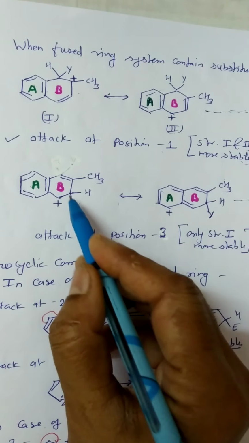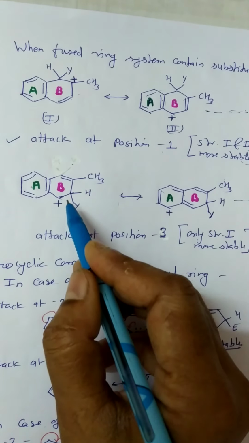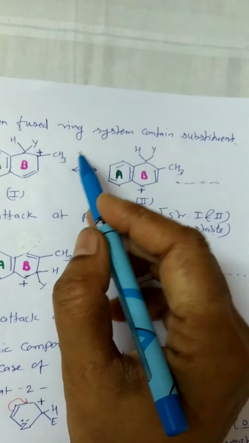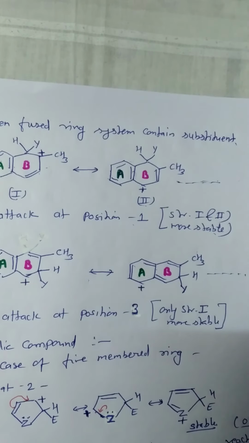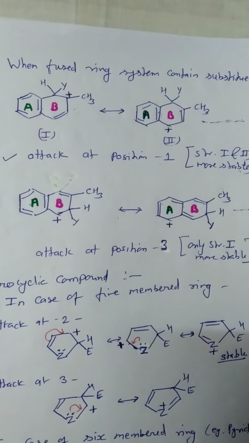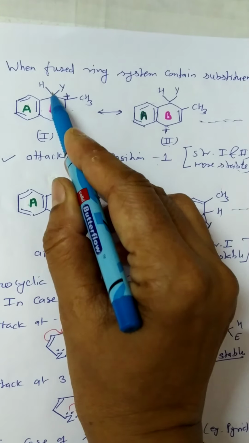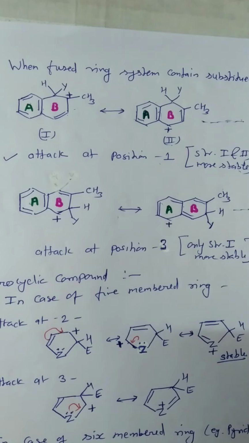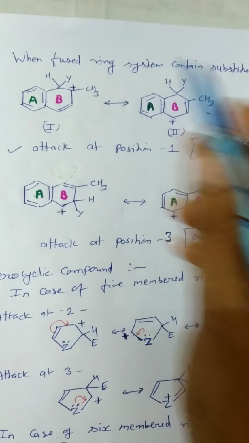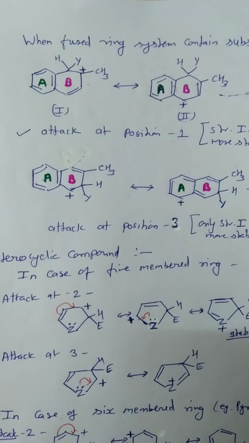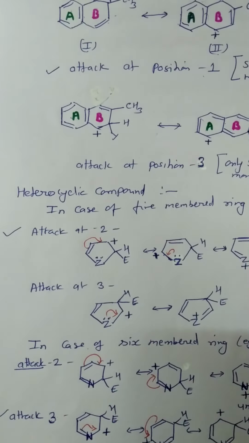So there is only one structure in case of attack at position 3, and 2 structures in case of attack at position 1. Therefore, the preferred orientation is that electrophilic aromatic substitution takes place in this compound at position 1, and the rate of reaction is greater than benzene.